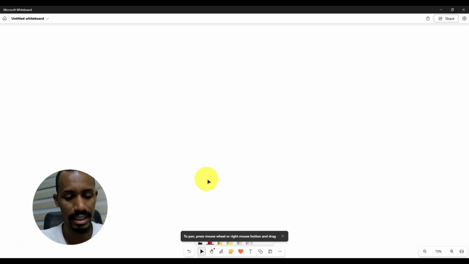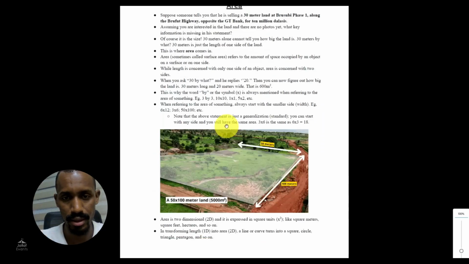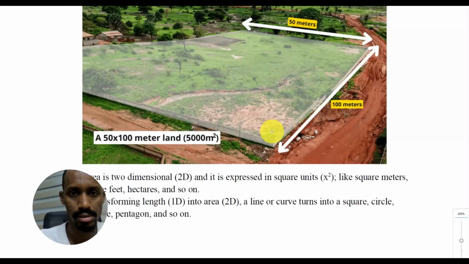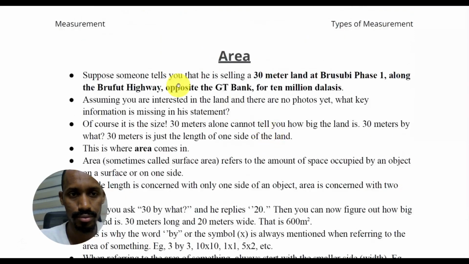Let's open it with this statement. Suppose someone tells you they are selling a 30-meter land at Brusubi, phase 1, along the Bruford Highway, opposite the GT Bank, for $10 million.